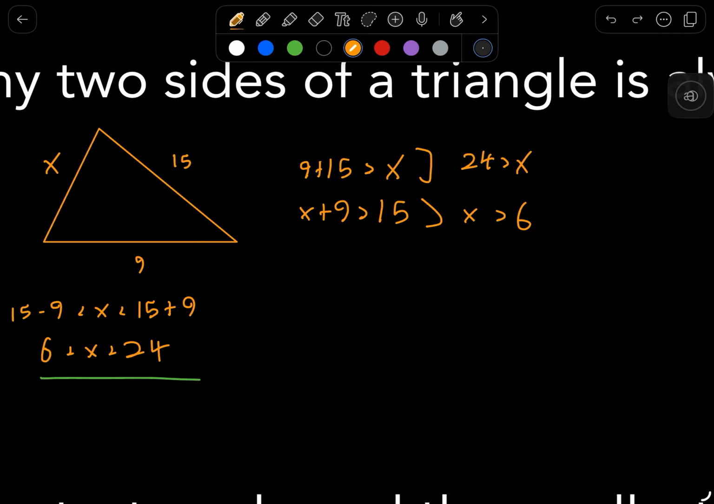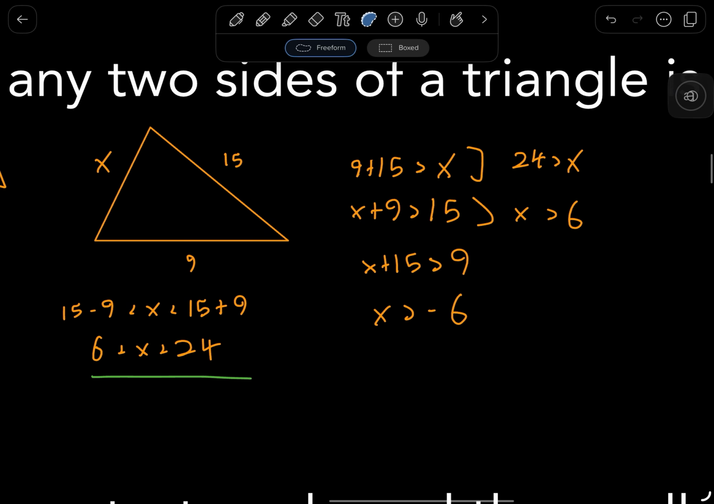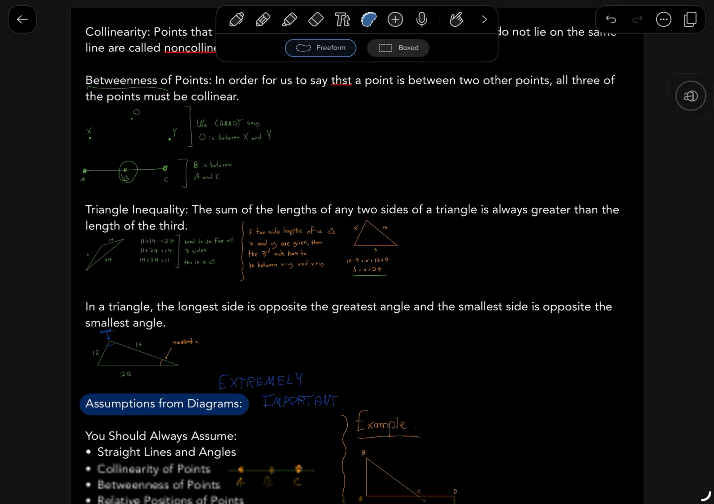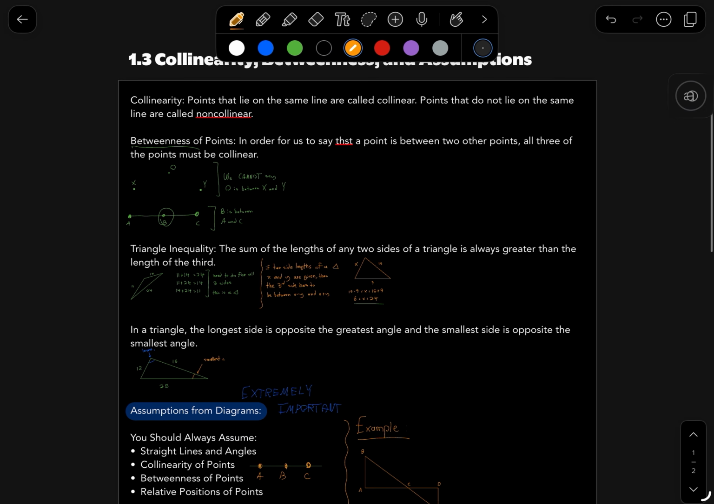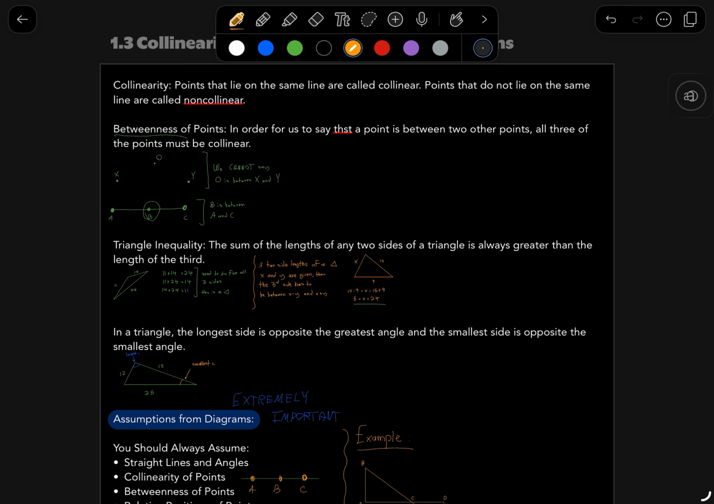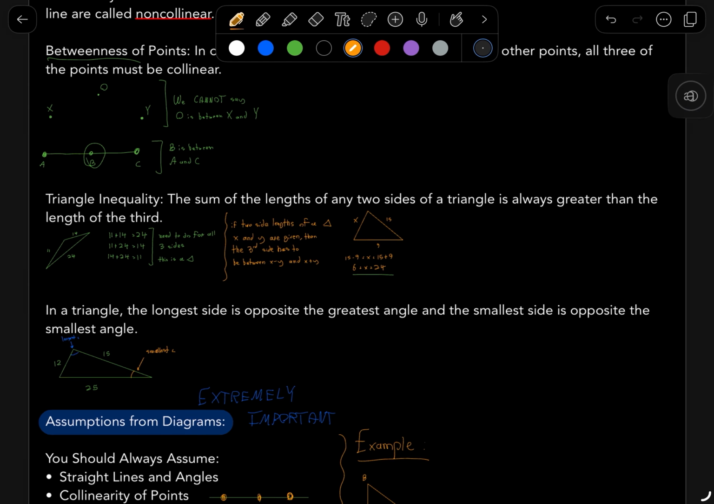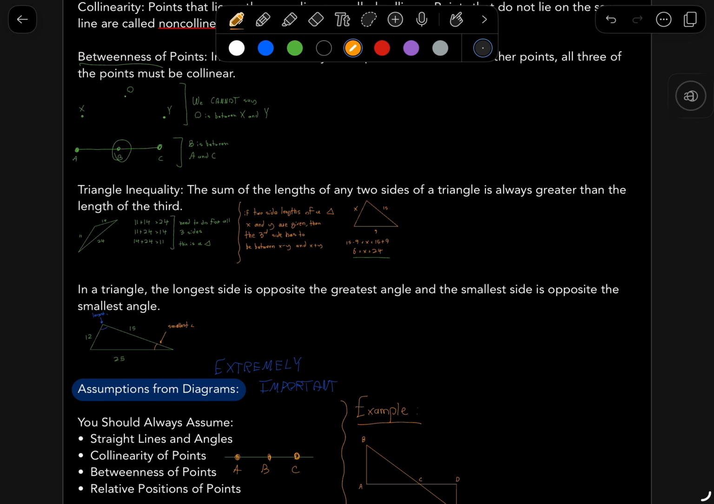And of course, you also have x plus 15 has to be greater than 9. But that will just give you x is greater than negative 6, and that's not really important for this problem, because you know x can't be a negative number because it's a side of a triangle. So again, in my opinion, that's a pretty cool theorem to know, just in case you want to check if something is actually a triangle.